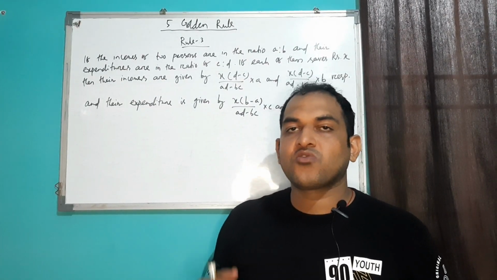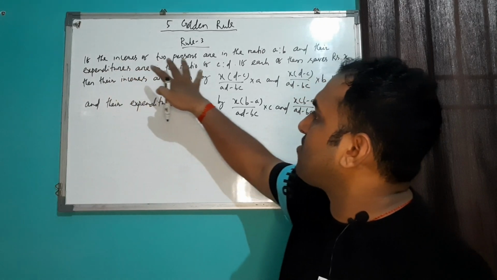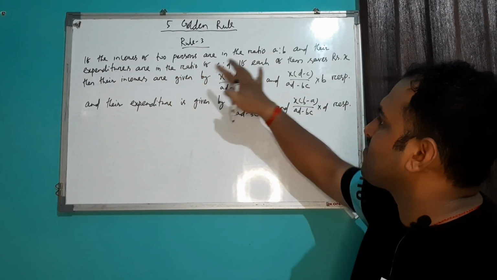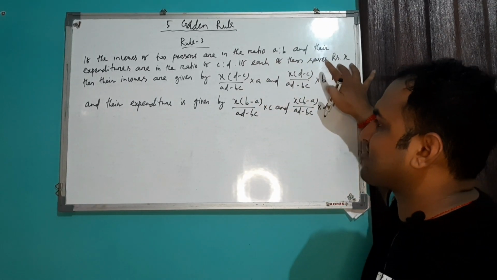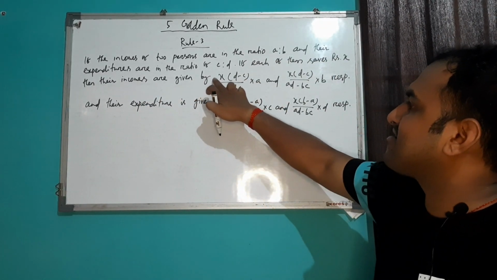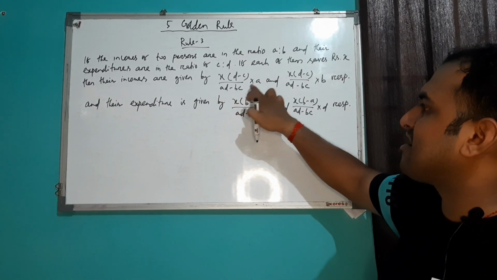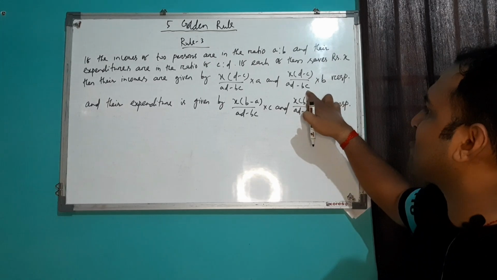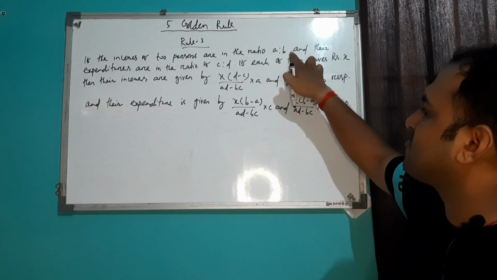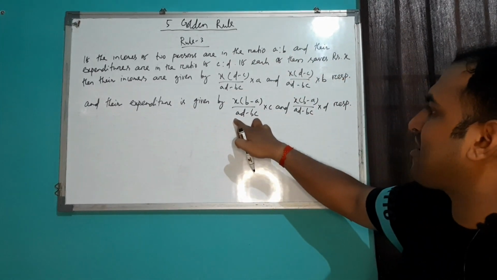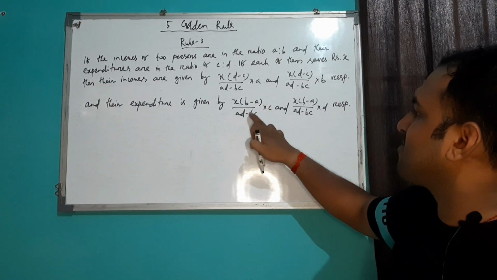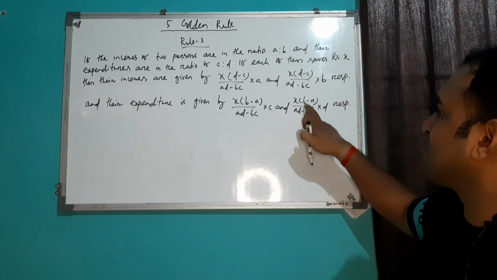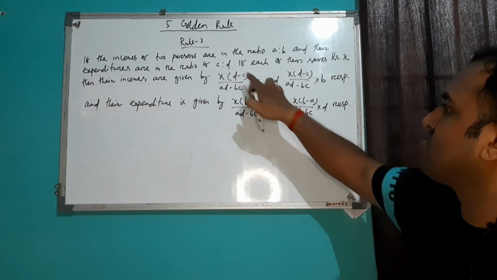Now I'll show you rule number 3. If the incomes of two persons are in the ratio A to B and their expenditures are in the ratio C to D, and each of them saves rupees X, then their incomes are given by X into (D minus C) divided by (AD minus BC) into A, and the same term X into (D minus C) upon (AD minus BC) into B for the second. Similarly, their expenditures are given by X into (B minus A) upon (AD minus BC) into C, and again the same term X into (B minus A) upon (AD minus BC) into D.